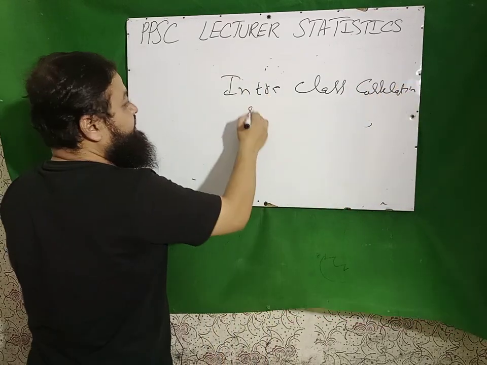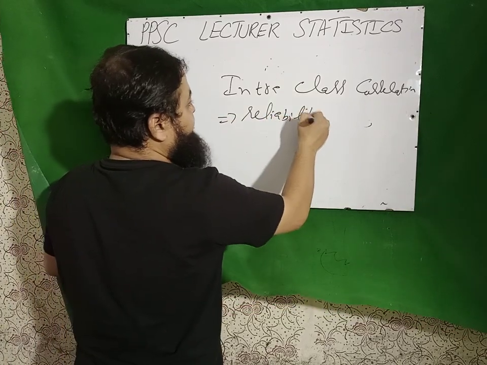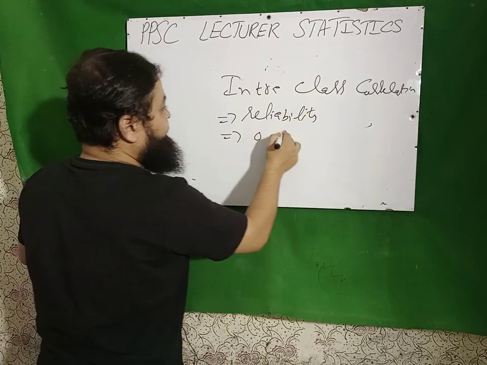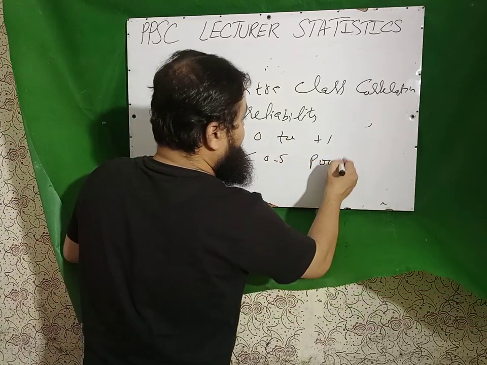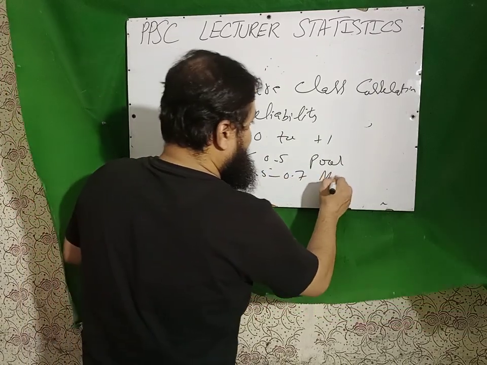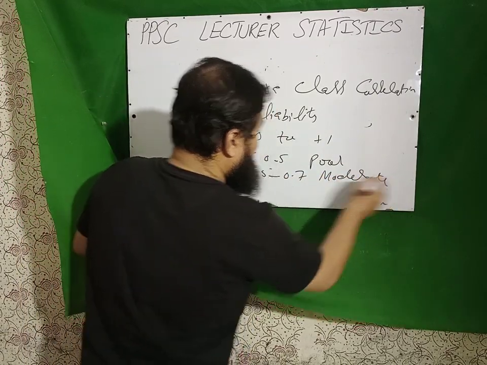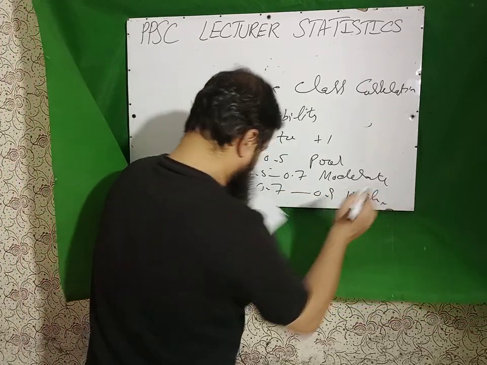That is used for checking the reliability, a very important one. Its range is 0 to +1. Less than 0.5 is poor reliability, 0.5 to 0.7 moderate, 0.7 to 0.9 high reliability.